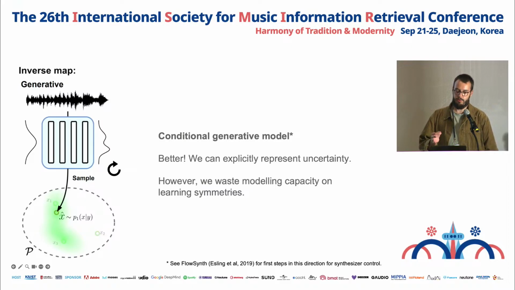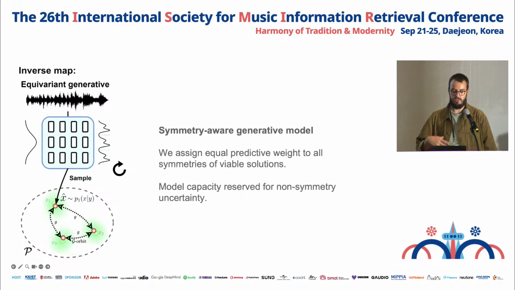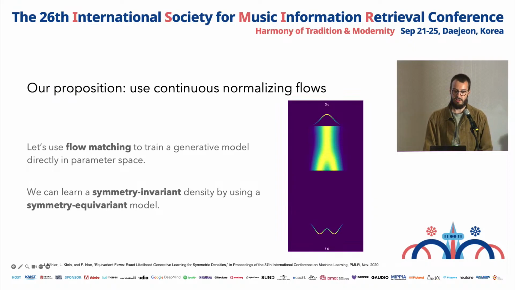But if we know already that some of the uncertainty comes from structural symmetry, why don't we also take advantage of this knowledge? We could do so by constraining our model to learn distributions which are invariant to the synthesizer's symmetries, meaning that we assign exactly the same probability to each symmetric outcome. And this means we don't spend any model capacity on these symmetries, and we can focus instead on other sources of uncertainty. To implement this in practice, we adopt the continuous normalizing flow family of generative models because the theory guarantees us that if we implement them with a symmetry equivariant architecture, we learn a symmetry invariant density.